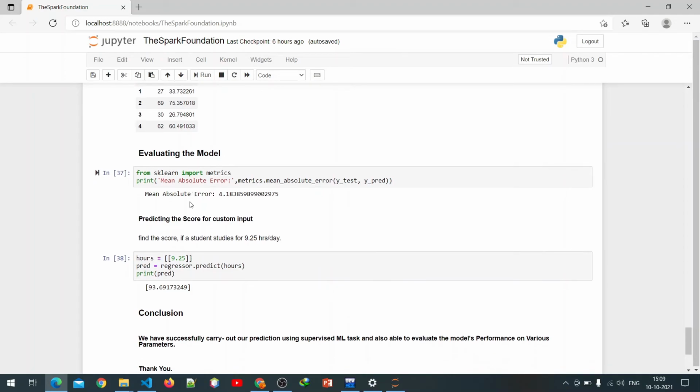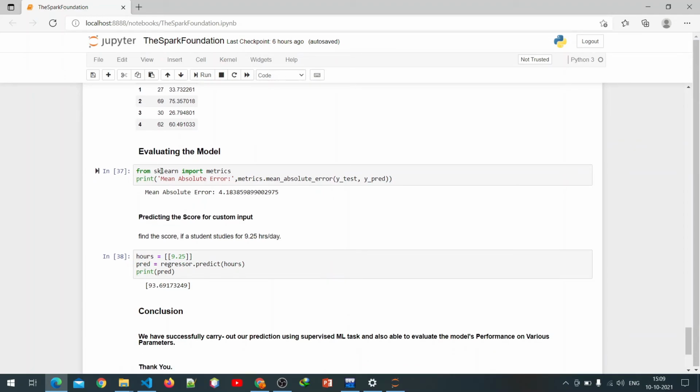For that we use sklearn, import metrics. Metrics is a module used for finding the minimum error.